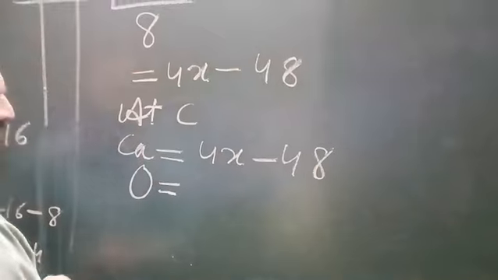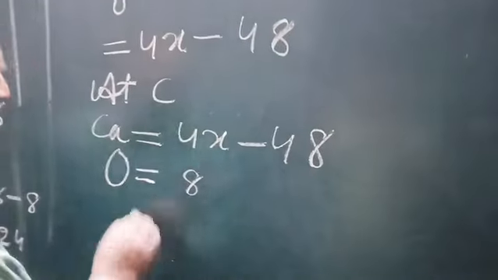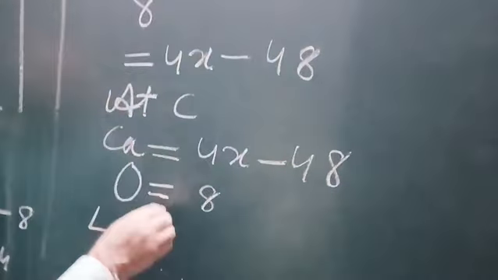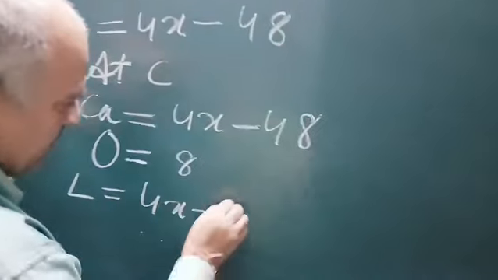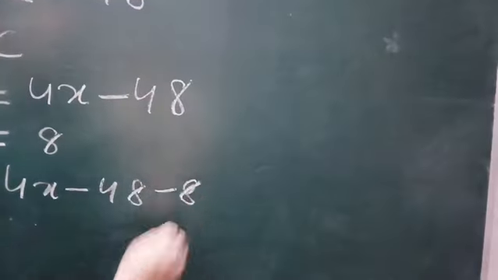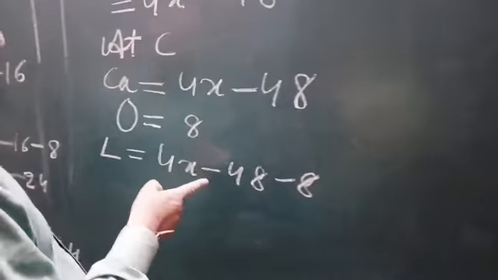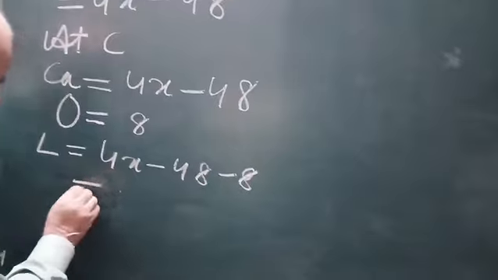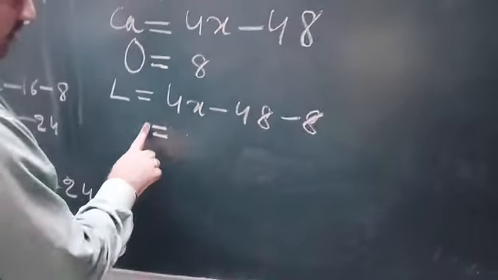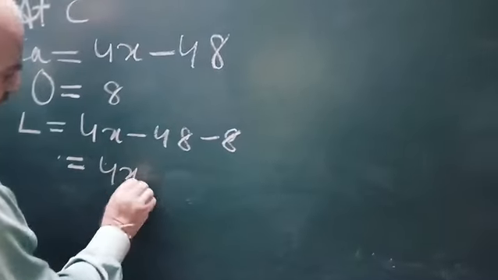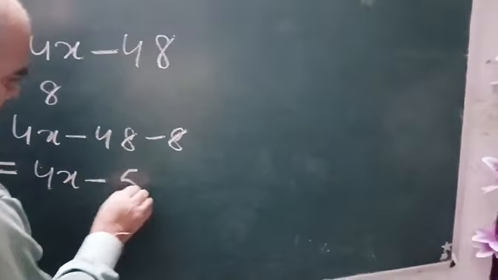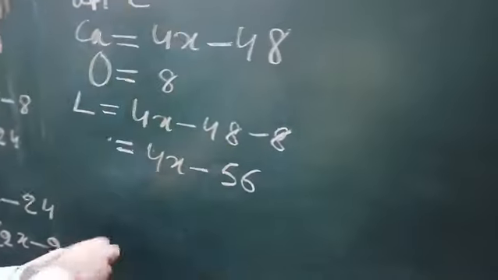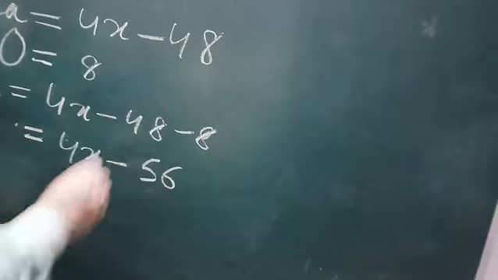The number of flowers offered in this temple is equal to 8. He was left with 4x minus 48 minus 8 because he offered 8 flowers here, so he was left with these many flowers. So let us solve this expression. It becomes 4x minus 56.